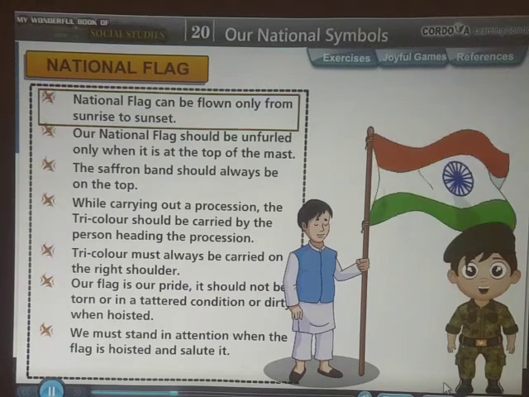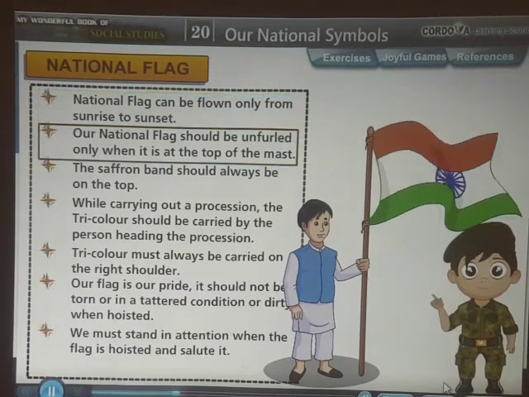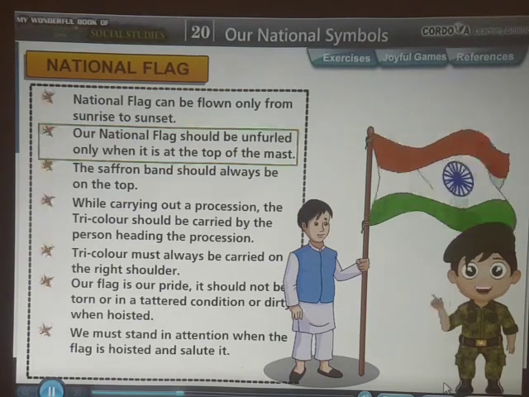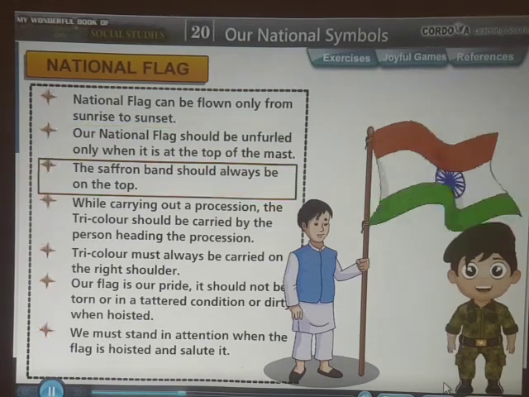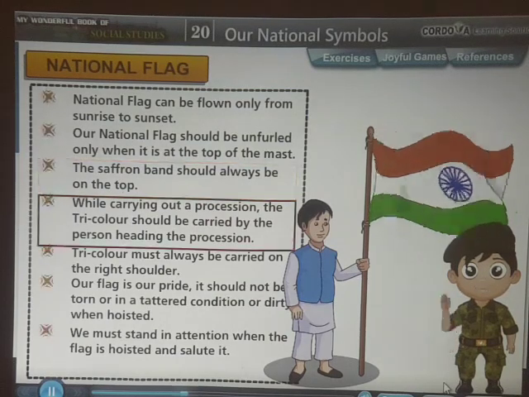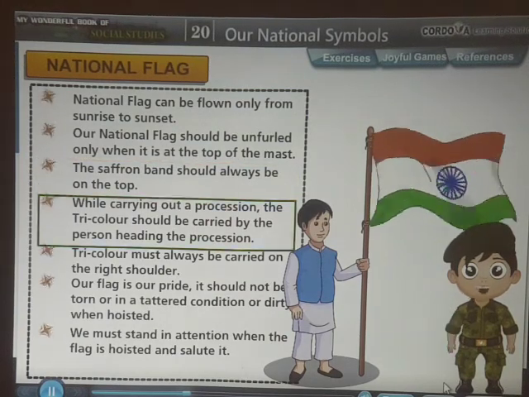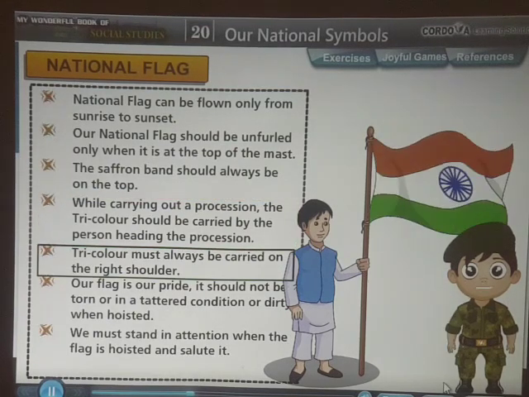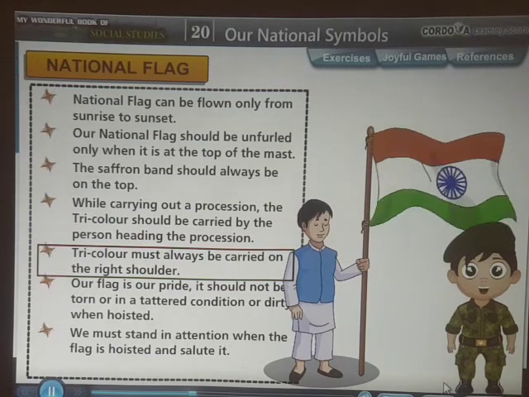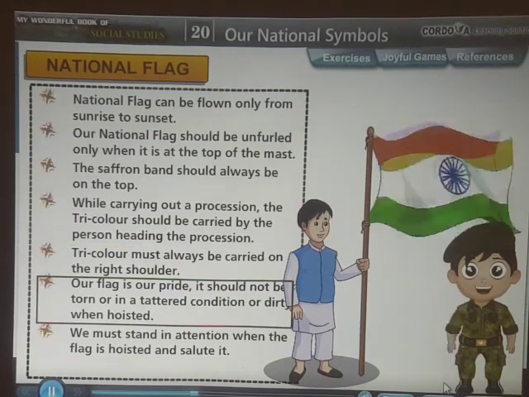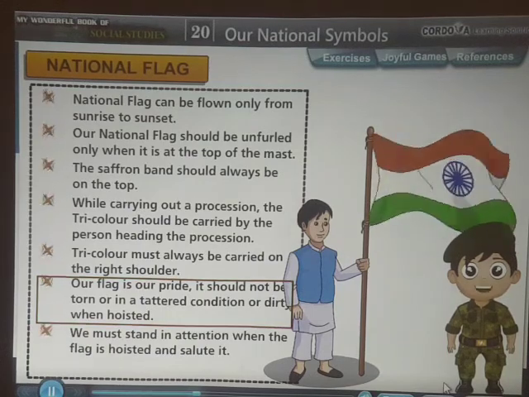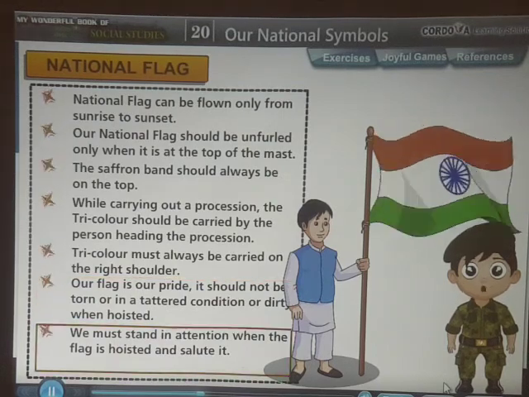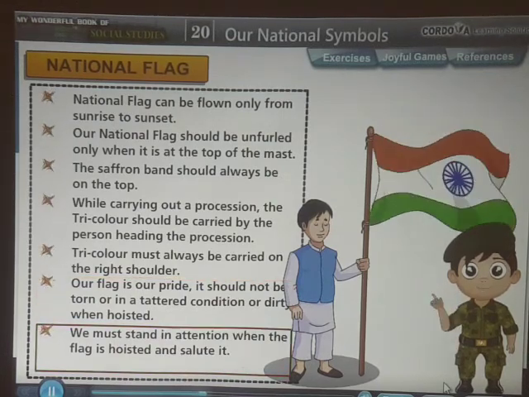The national flag can be flown only from sunrise to sunset. Our national flag should be unfurled only when it is at the top of the mast. The saffron band should always be on the top. While carrying out the procession, the tricolor should be carried by the person heading the procession. The tricolor must always be carried on the right shoulder. Our flag is our pride. It should not be torn, tattered or dirty when hoisted. We must stand in attention when the flag is hoisted and saluted.